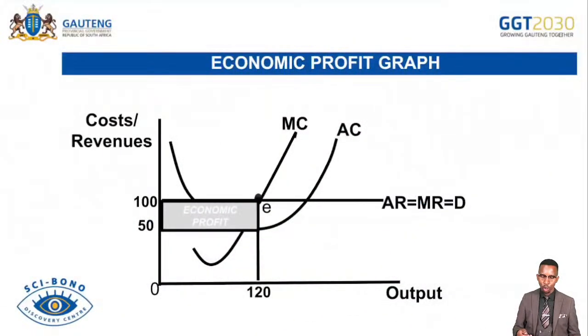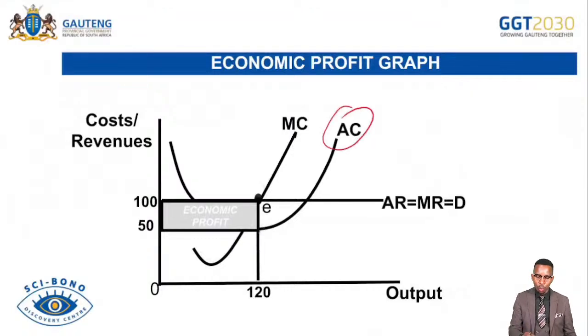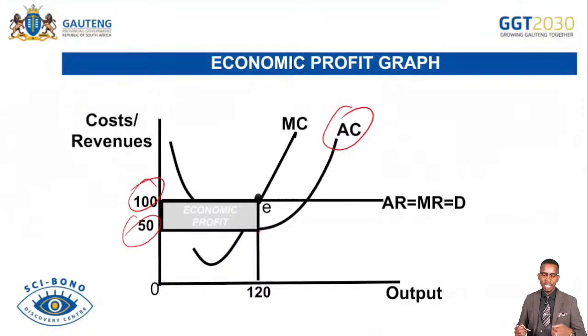We continue with the economic profit. In this case, we have our AC turning slightly below AR. So our AR is 100, AC is 50, meaning our revenue, or income earned by the business after sales, is more than the money that was spent by the business to produce goods and services. In this case, the firm is making economic profit.